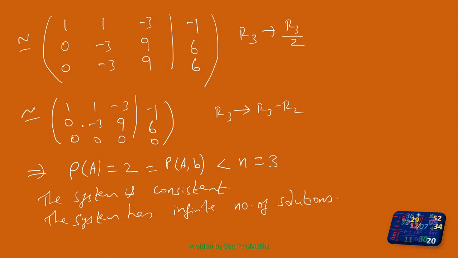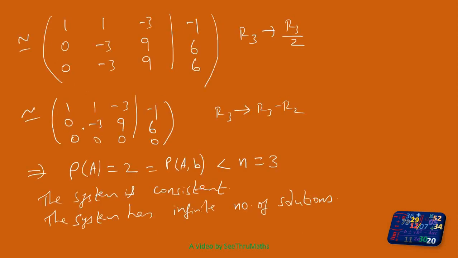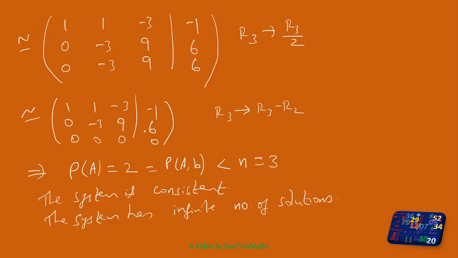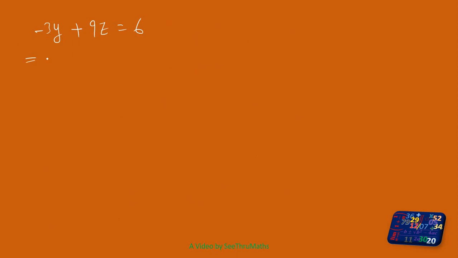So first I will convert the given matrix into equations again. Same back substitution: 0, minus 3, 9, 6. So minus 3y plus 9z equals 6. Now I divide by minus 3, so we get y minus 3z equals minus 2.